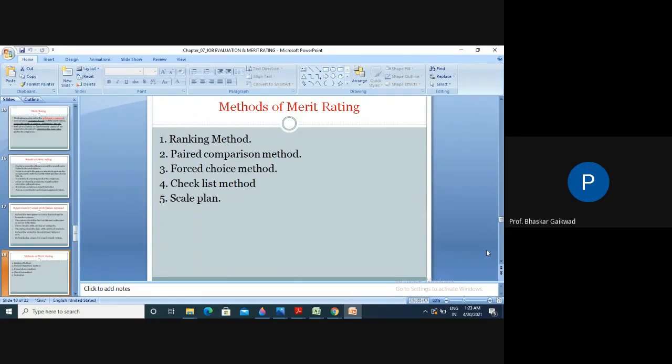Certain points can be decided while making the rank, just like in a military organization, where there is a height-weight ratio and chest ratio.